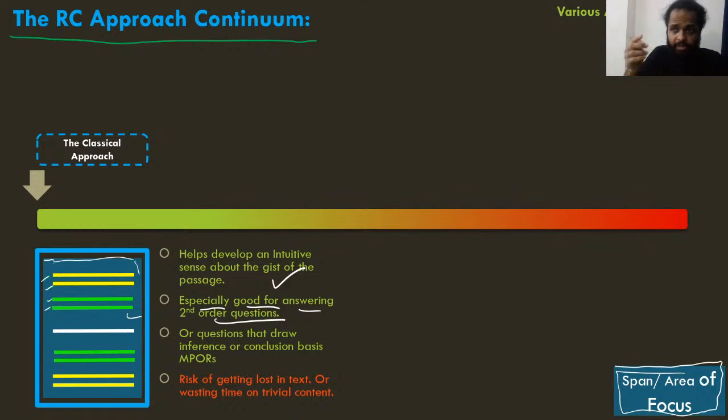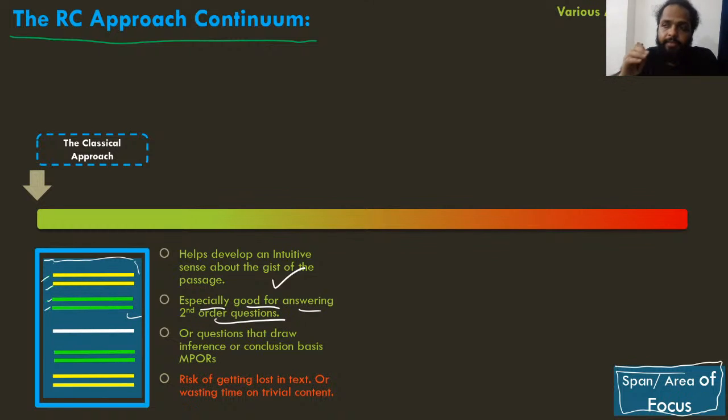So it's a second order. It's not a direct question. यहाँ पे आपको चीजें infer करनी पड़ रही हैं. You're having to think beyond what the author has directly mentioned in the passage, right? ठीक है? तो ये सेकंड ऑर्डर इन्फ्रेंस क्वेश्चंस हो गए, which are indirect questions, inference questions. इन सबको आपको आंसर करने में आसानी रहेगी क्योंकि आप पैसेज का जिस्ट अच्छे से समझ गए.